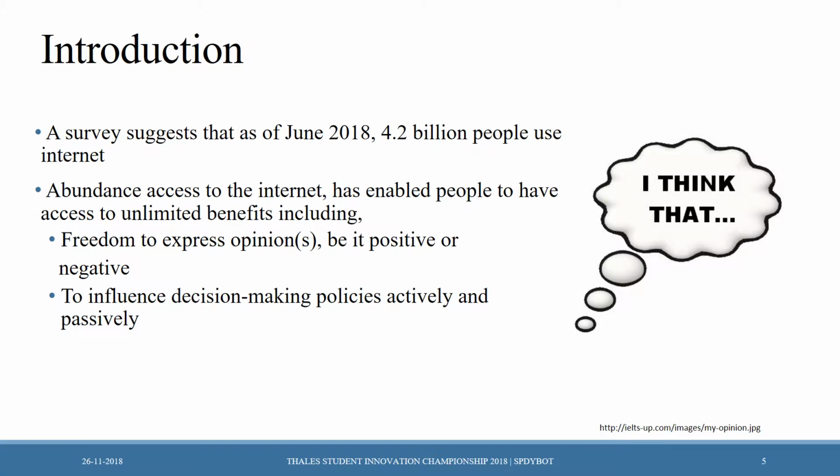Introduction. A survey suggests that as of June 2018, 4.2 billion people use the internet. Abundant access to the internet has enabled people to have access to unlimited benefits including freedom to express opinions, be it positive or negative. It can influence decision-making policies actively and passively.